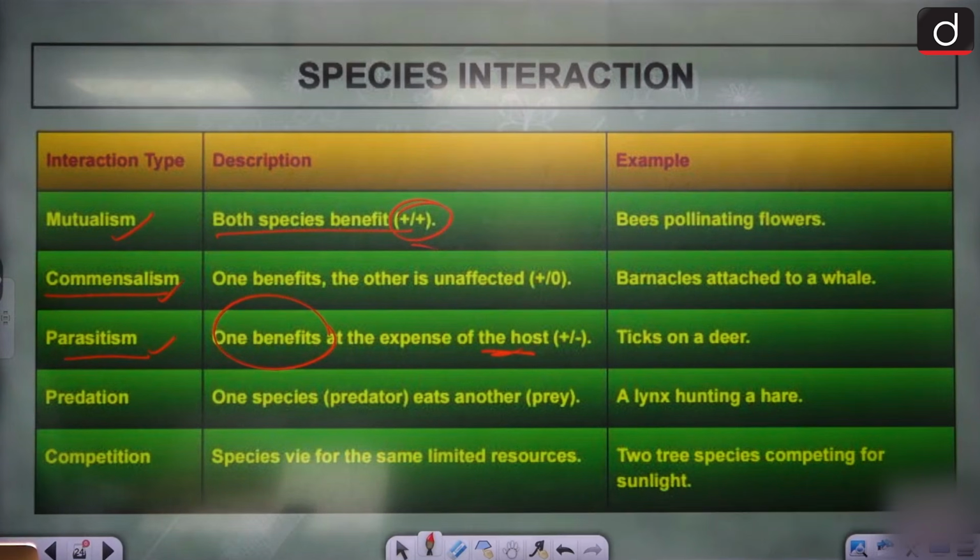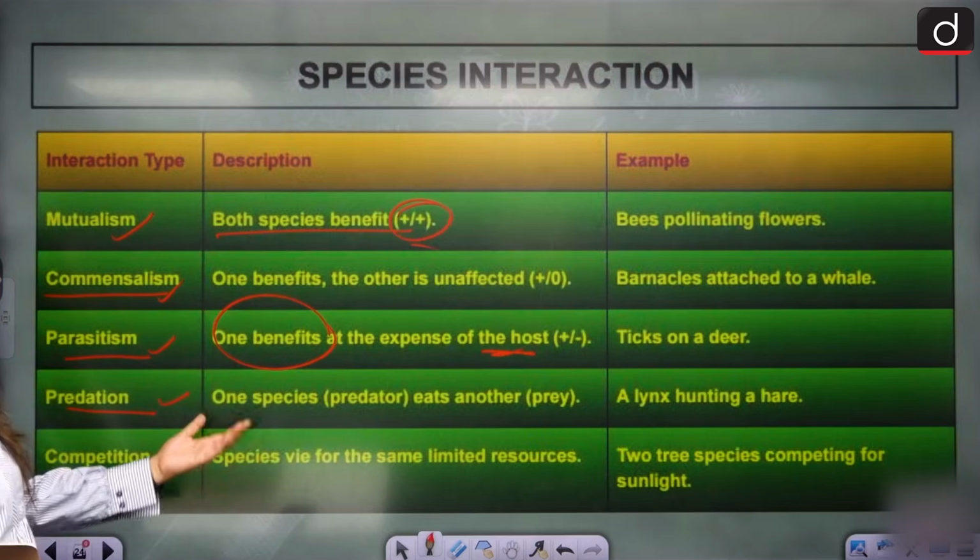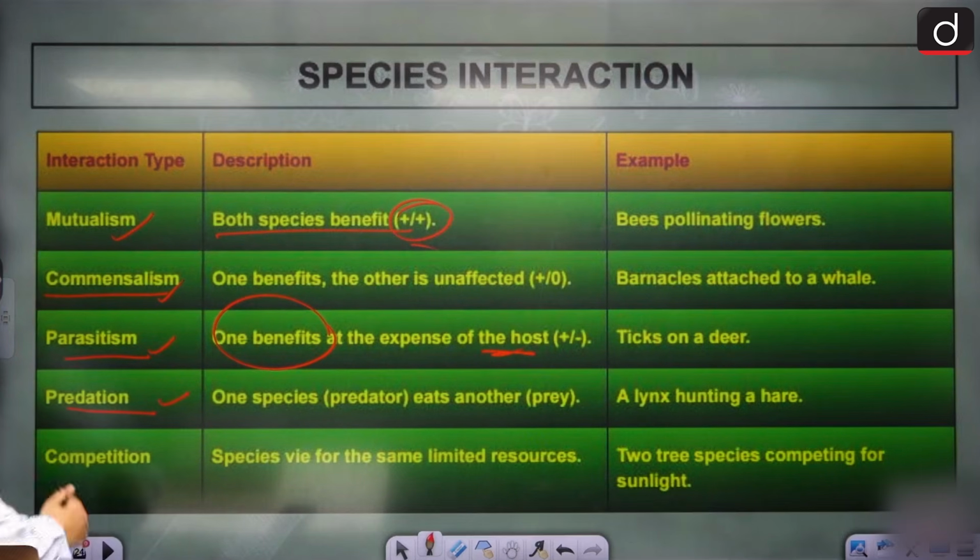Yeah. Then there is predation. One species that is predator eats another that is prey. Predator to prey, that has been happening, simple hunting. One has to be a predator to hunt, right? Lion eating a fox, simple predation. So one species will eat, other will be eaten.